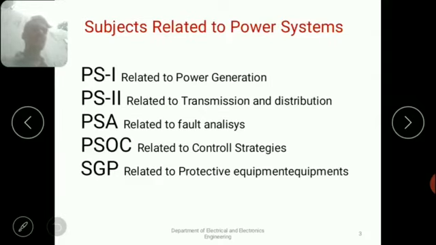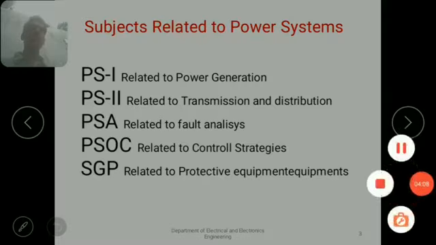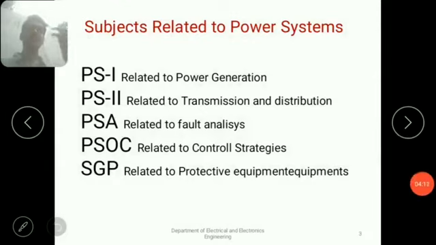That means what the different equipments used for protection are, and how to protect every electrical equipment like transformers and motors. Already we know there are different types of electrical equipments, motors, transformers. Now this subject gives the complete idea about protective equipments and protective circuits. That means how you can protect the motor, or the transformer, or every electrical equipment.